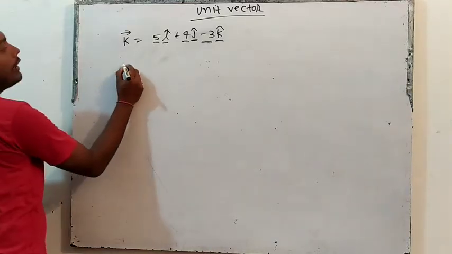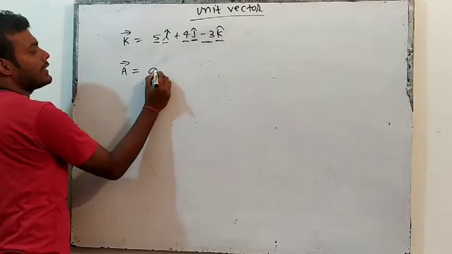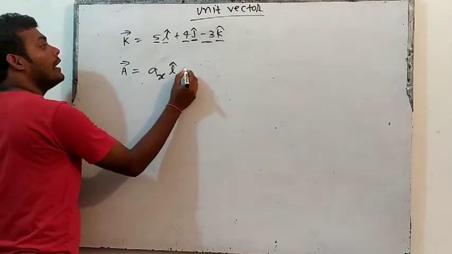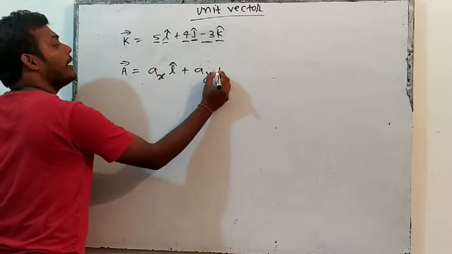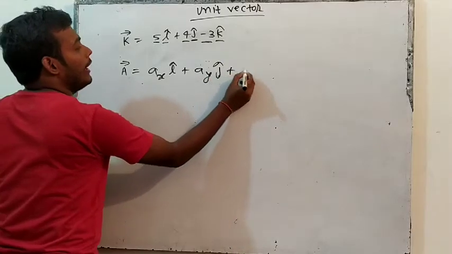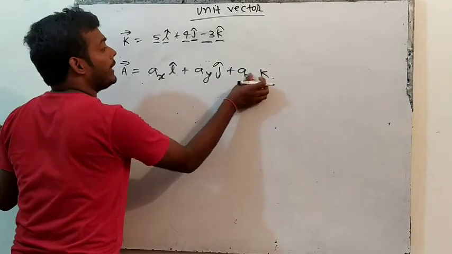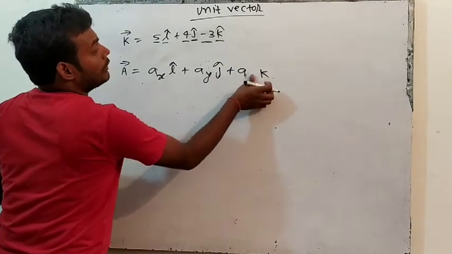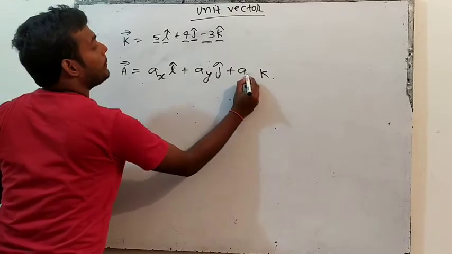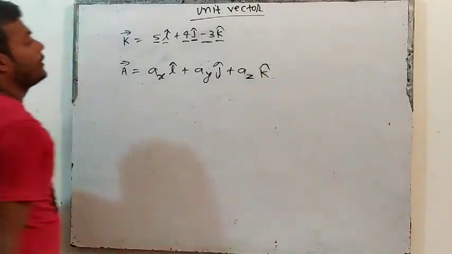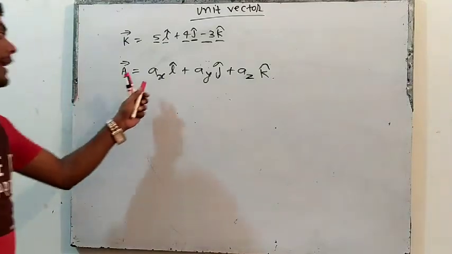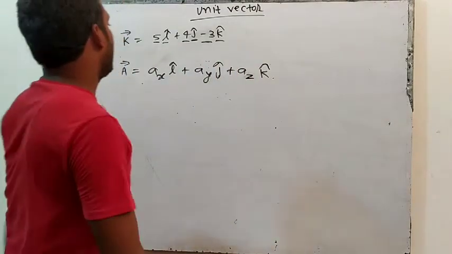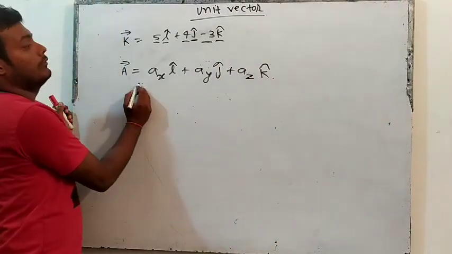in this form, let's say there is a vector and this is written as ax i cap plus ay j cap plus az k cap. These all are very important. So understand it and make it clear. So if there is any vector like this, ax i cap plus ay j cap plus az k cap, then